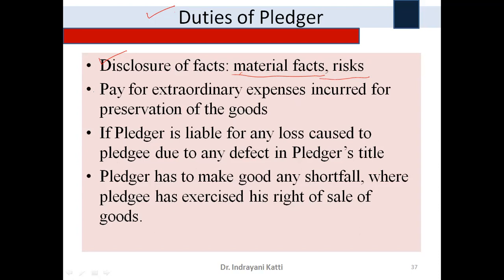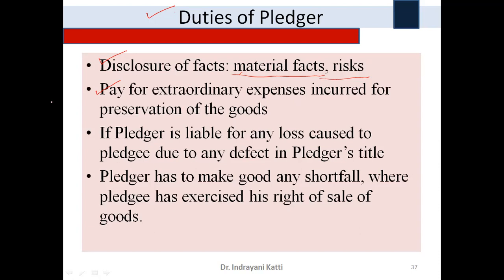Second one is to pay for extraordinary expenses incurred for preservation of the goods. So he has kept it as a security and availed the loan, and to preserve that, to keep it in the safe locker maybe, he has spent a certain sum of money. So that amount is called extraordinary expenses. That can also be taken back. That is, the pledger has to pay it to the pledgee. This is what extraordinary expenses are.